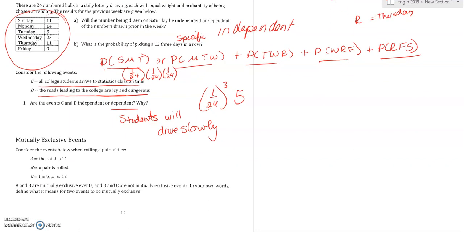Okay, let's talk about something called mutually exclusive right now. So here are three events. The total is 11 when I roll a pair of dice. A pair is rolled, or the total is 12. So again, I roll 2 dice. The three events: the total is 11, a pair is rolled, or the total is 12. So if I say mutually exclusive, that would mean that they have nothing in common. Those two events can never occur simultaneously.